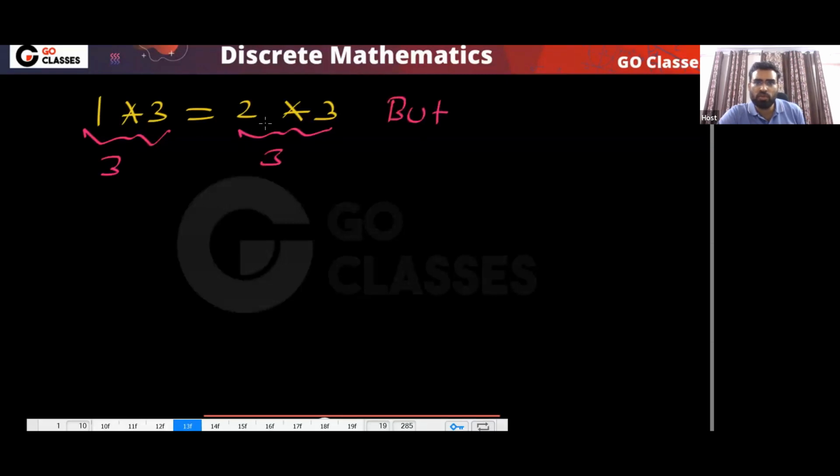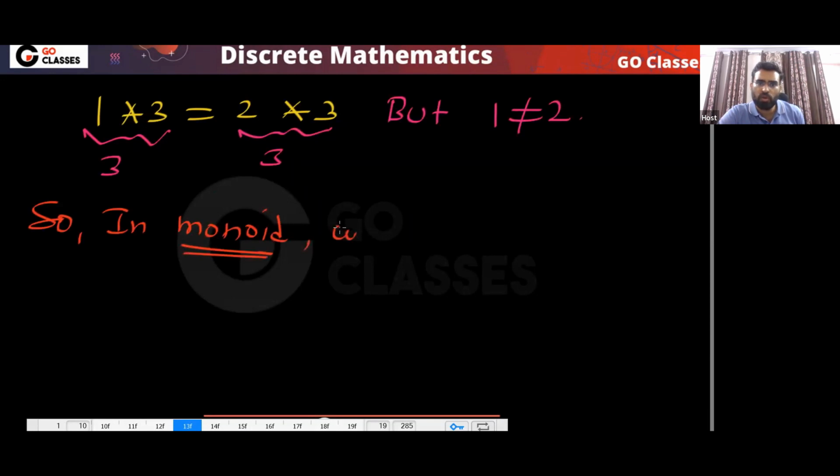But you cannot do right cancellation, because 1 is not equal to 2. So the idea is very simple: in a monoid we don't have the left cancellation and right cancellation property.